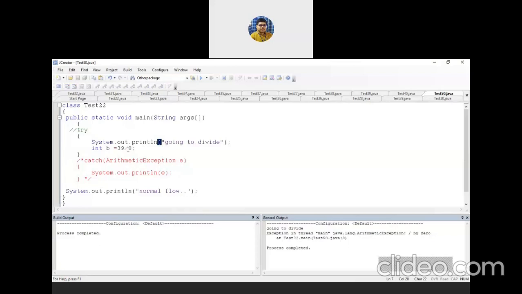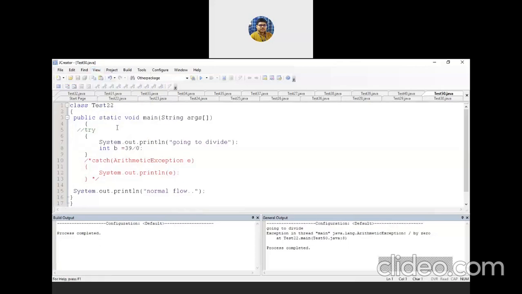After execution of this line, when your program goes to execute the next line, then the exception occurs. Showing you the line number, it explains that when your program executes line number 7, there is no issue with line number 7 because it's just a print statement.